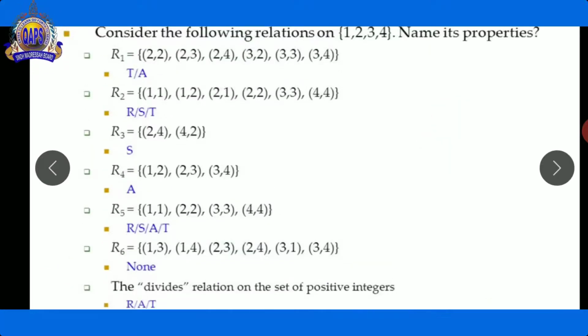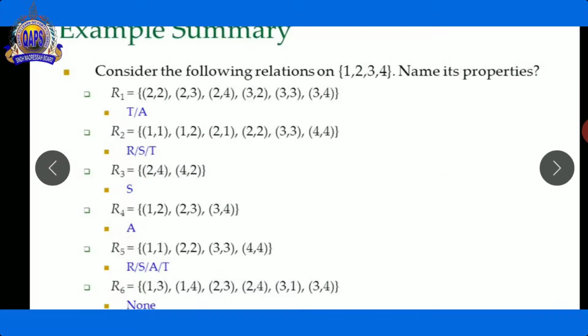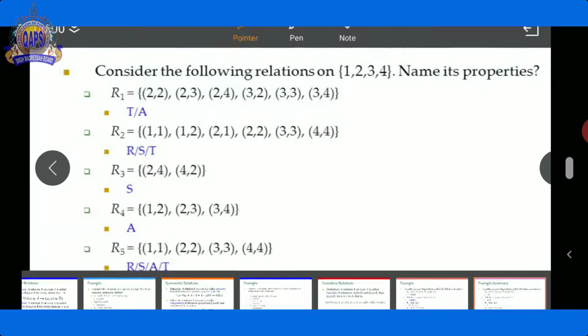So in the first relation we see here, we choose which one is transitive, symmetric, reflexive, or antisymmetric. So see here 2, 2, 2, 3, 2, 4, 3, 2, 3, 3, and 3, 4.